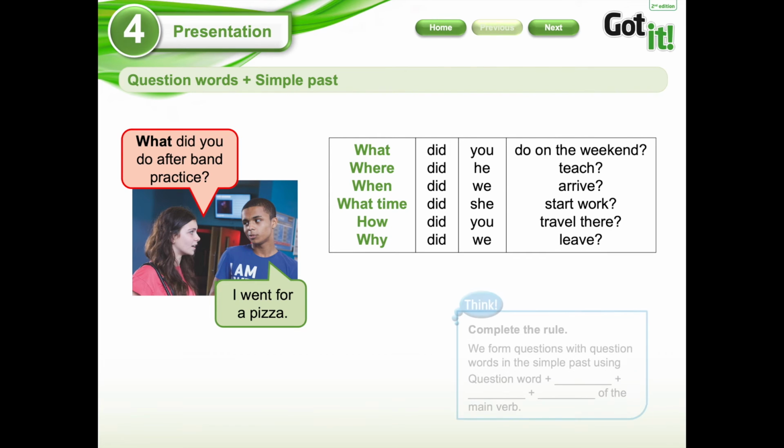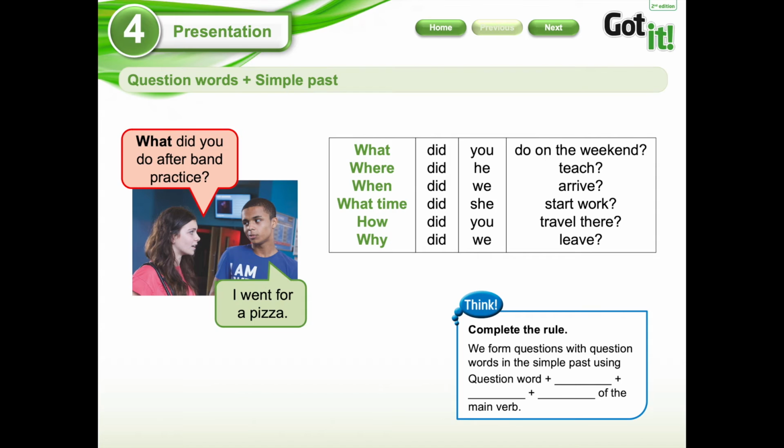Okay, here we have a rule and it says we form questions with question words in the simple past using question word plus did, of course, plus subject plus base form of the main verb. And this is very important because you cannot tell me, did what you do on the weekend. You're always going to start with the WH question, then you're going to put the word did, then you're going to use a subject that is a person, and finally you're going to use the action in the base form. So here we have examples. When did you finish?